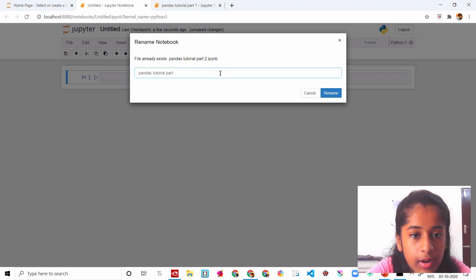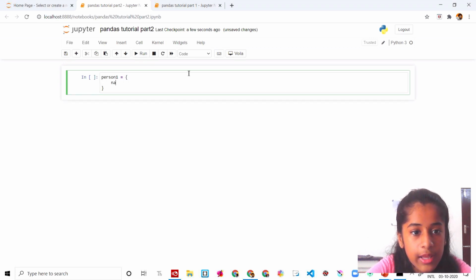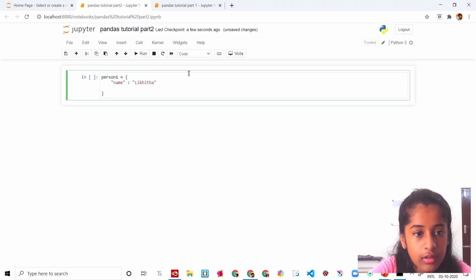First, we are going to create two dictionaries. The first one I'm going to name person 1. I'm setting the name first. You have to write it in double quotes, name like this, and here I'm going to put my name. Then last, which is your last name, I'm going to put my last name.